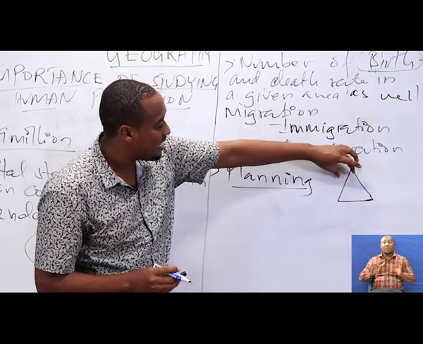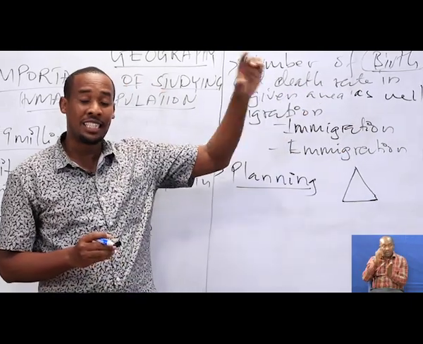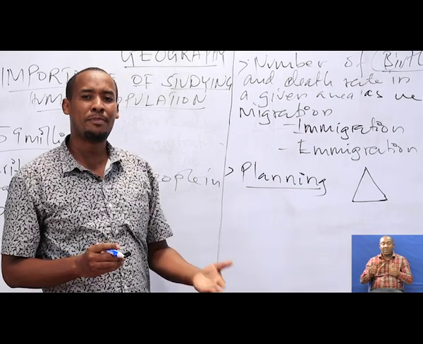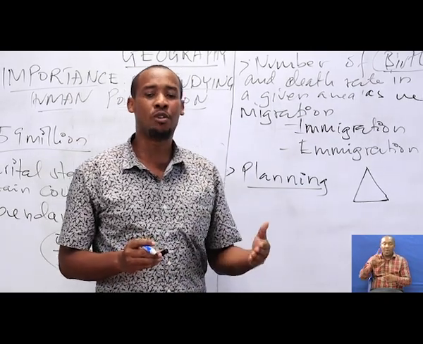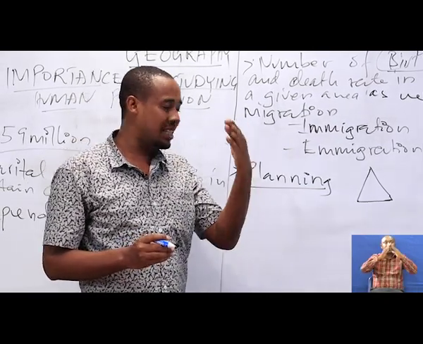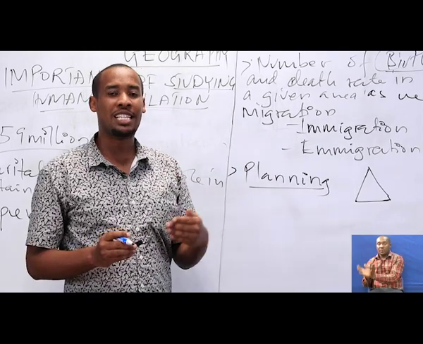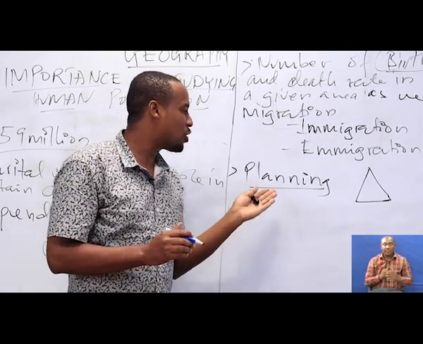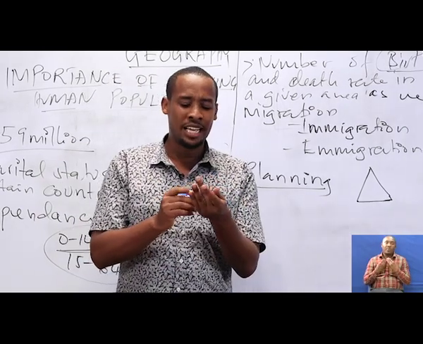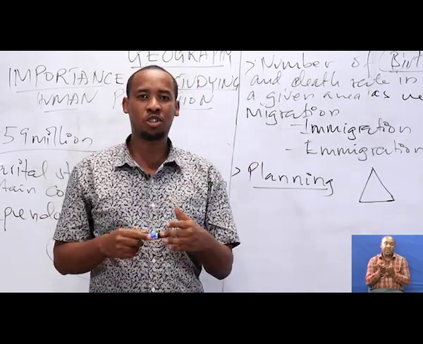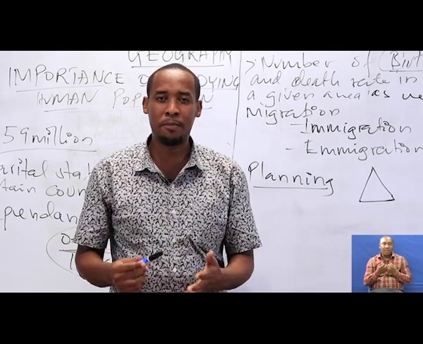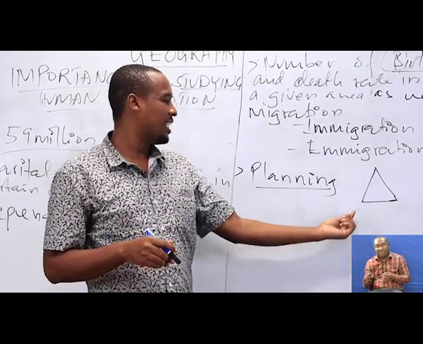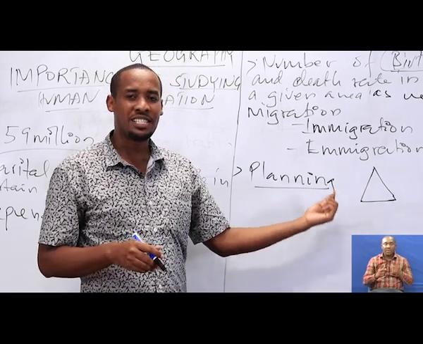But when it is narrowed at the top, it indicates that life expectancy is low. So the government may find alternative ways of improving the living standard of their people. So it can help in planning, whether in providing the social services needed by the existing population, or in solving the problems facing the population.